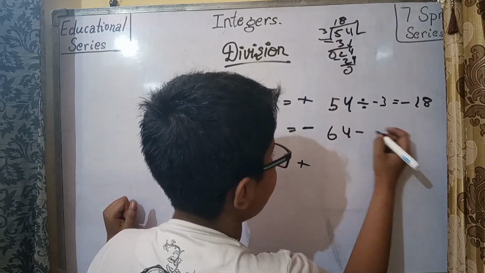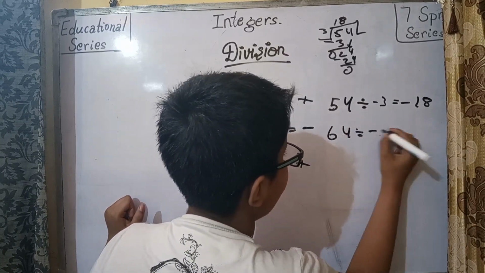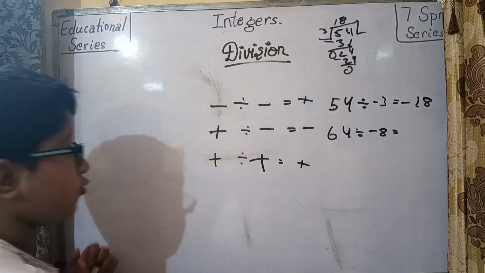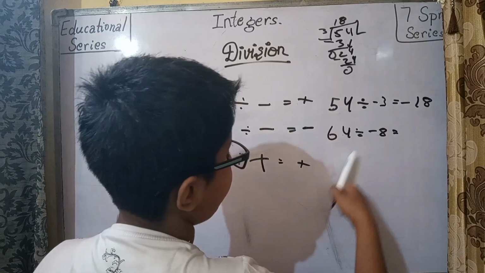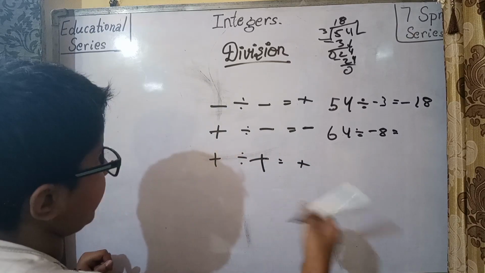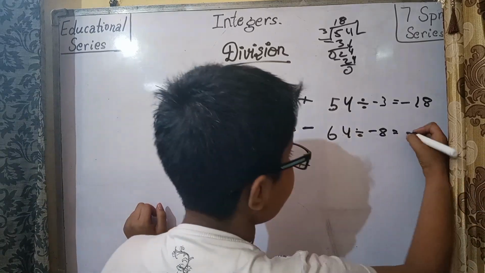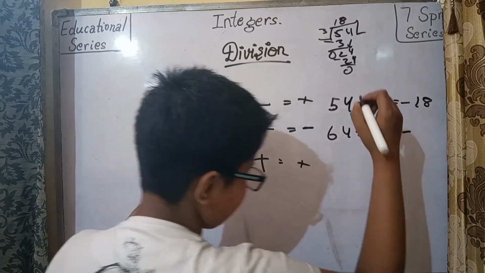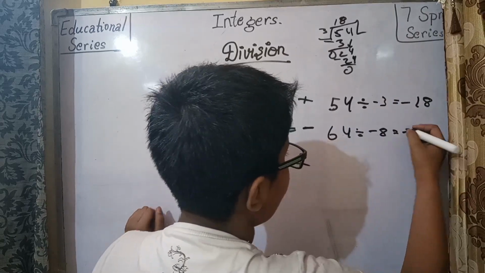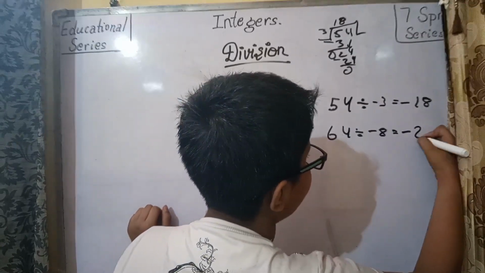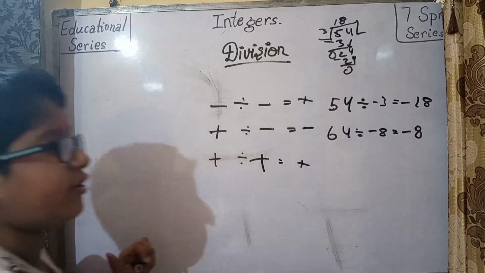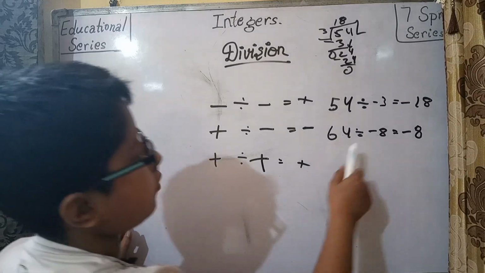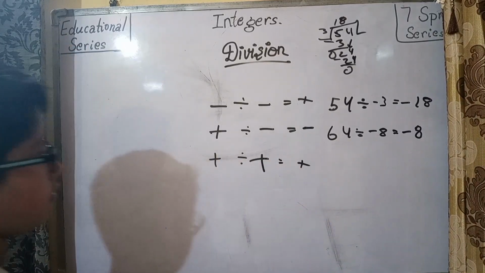64 divided by minus 8. Now this question, so we'll do 64 divided by 8. So the answer will be minus 8, since 8 times 8 is 64. So 64 divided by minus 8 is minus 8.